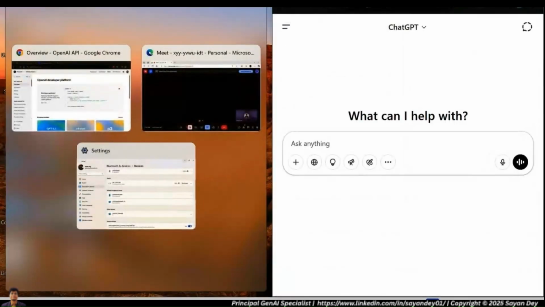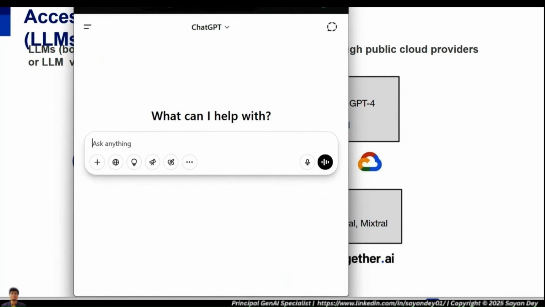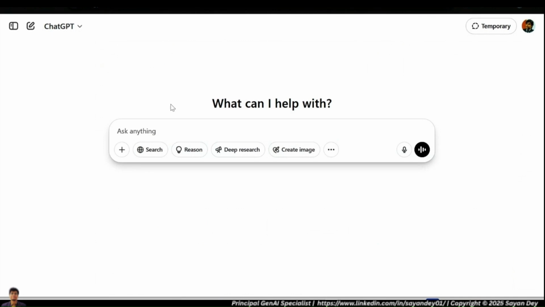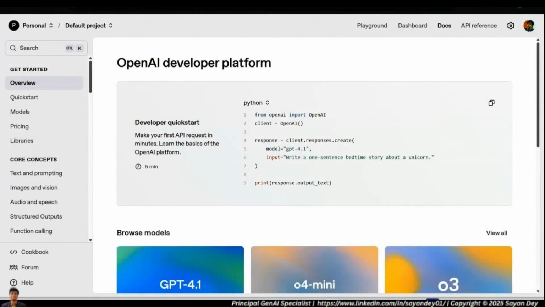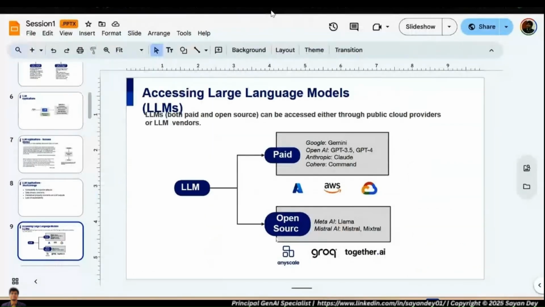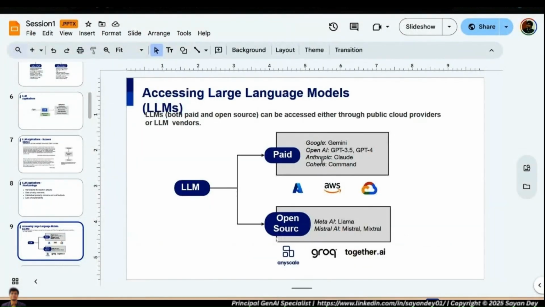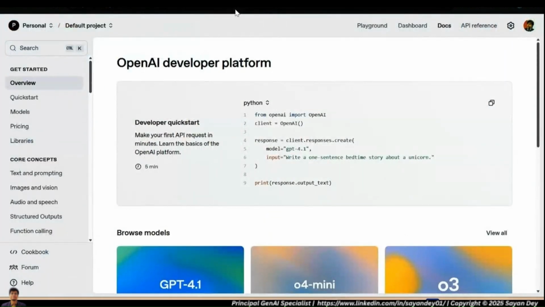So whatever ChatGPT you're seeing right now, this is not a developer's platform. You don't have APIs and all that. This is just a normal place where you can write a query and get a response, just that. This is just an application that is built for consumers. But the actual developer platform for OpenAI is this. This is how you access the models. So this is to talk about how you access these large language models. When we talk about access, how do we access these closed source models? It is through these kinds of platforms.